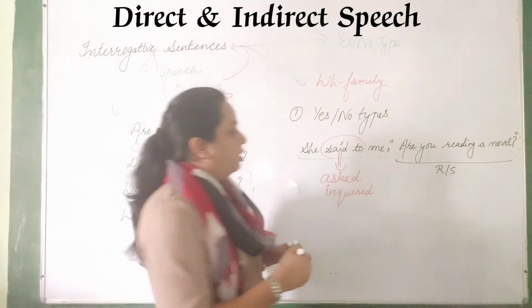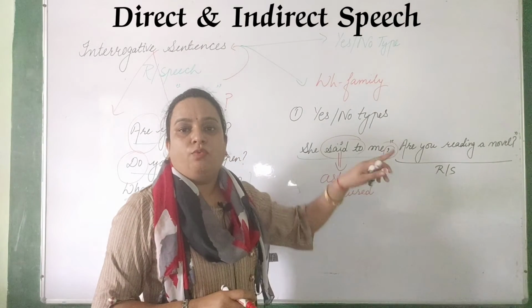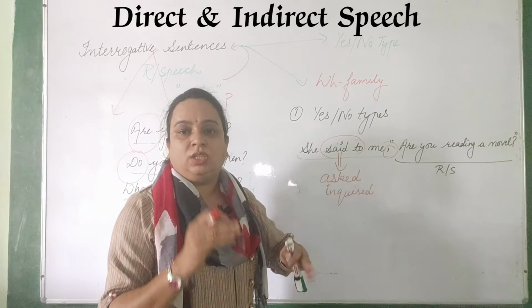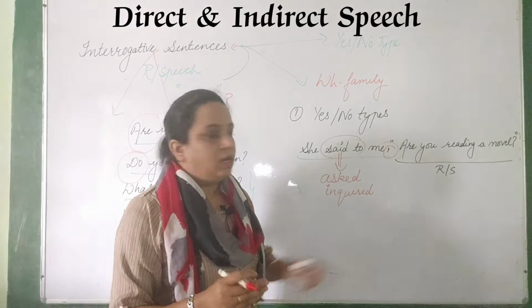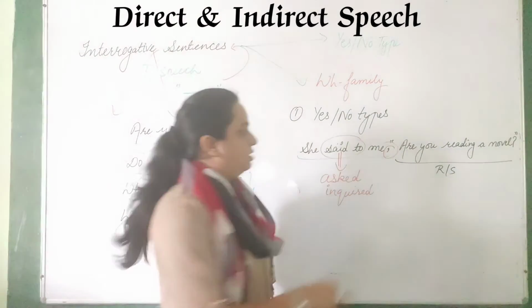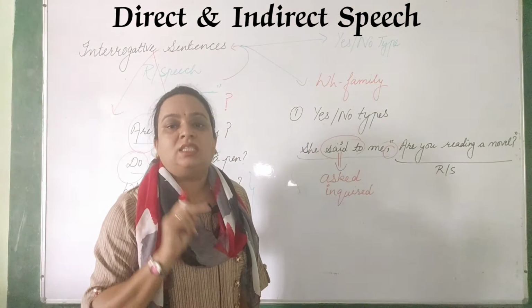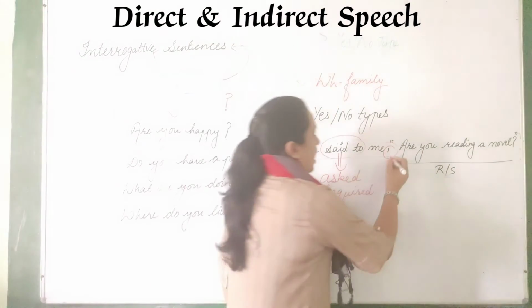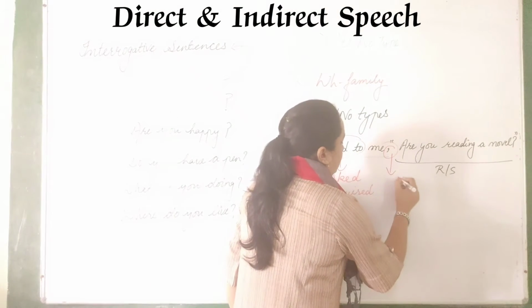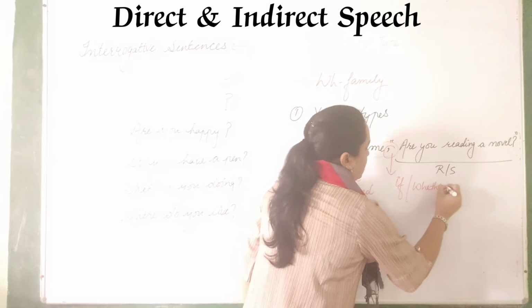Next, at the place of the comma, in the simple sentences we used to add one conjunction, that was that, right? But here, because the sentence in the reported speech is interrogative and this is a yes no type of question, in place of that we will use if or whether. It's WHETHER, whether.